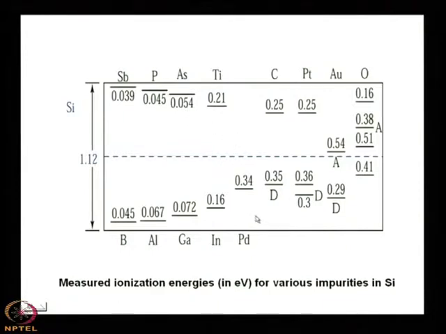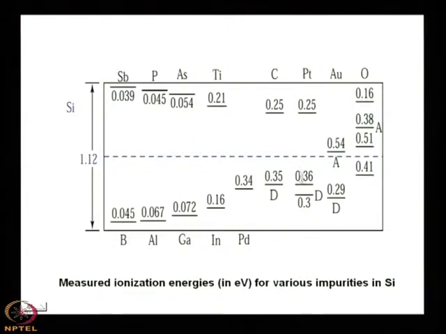And another thing you see is that this D stands for donor. So, that means this carbon, though it occupies 0.35 electron volt above the valence band, acts as a donor for silicon.